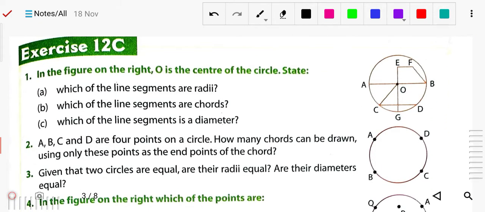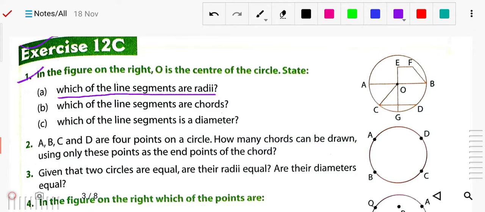Now let's do the exercise 12c. Question number 1, in the figure on the right, O is the center of the circle. So here you have to find out, first of all, which of the line segments are radii? So you have to write down the radius. Okay, which are the radius?